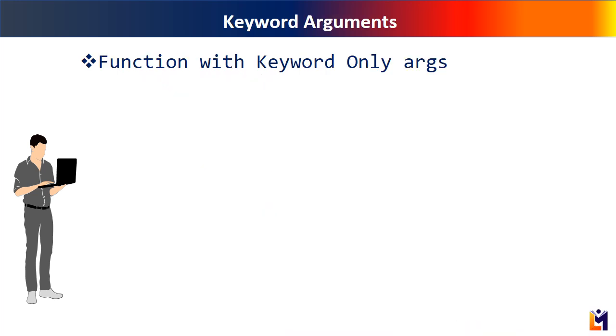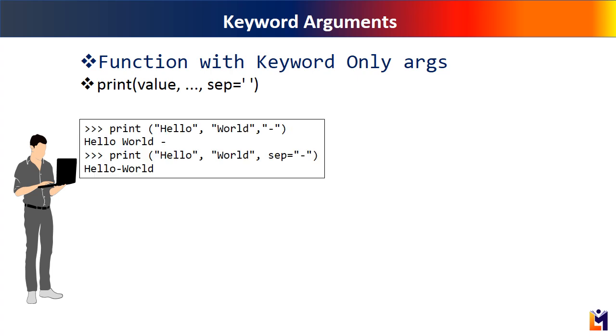A function can have arguments that must be passed with keywords only. The best known example is the built-in print function. It can have any number of expressions separated by comma to be printed on the Python console. By default, the output shows these values separated by a single space, which you can override by any other character, say a dash.